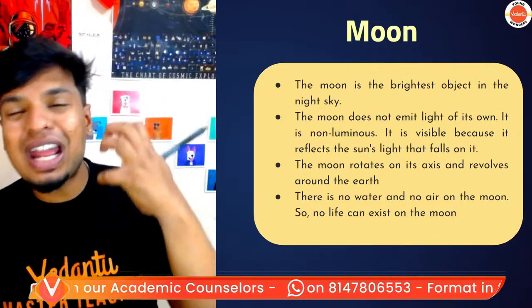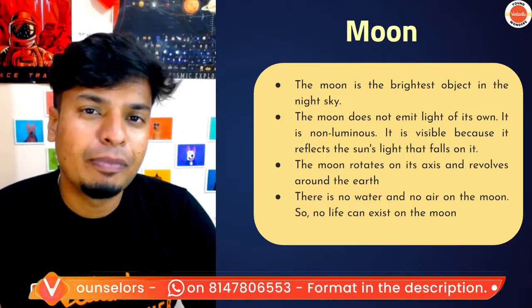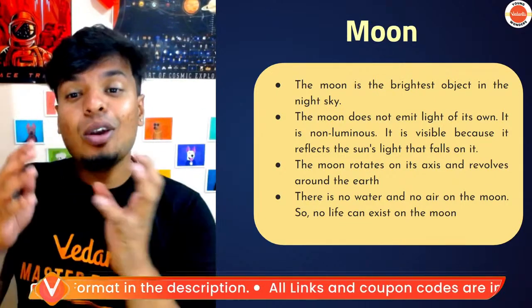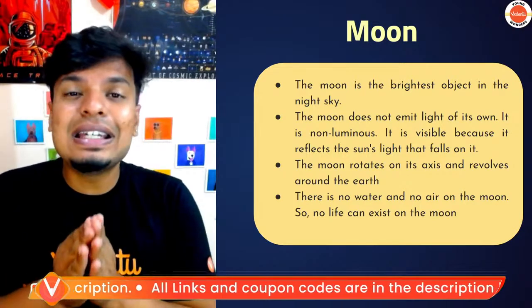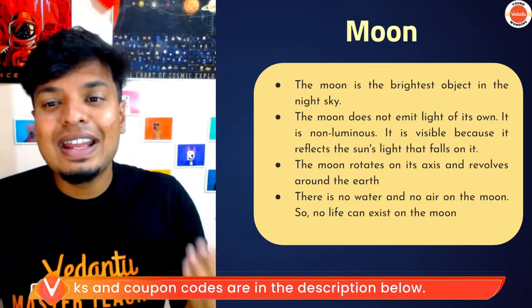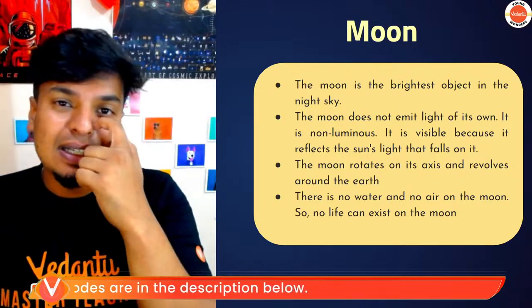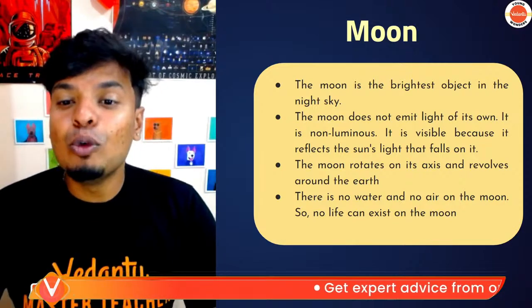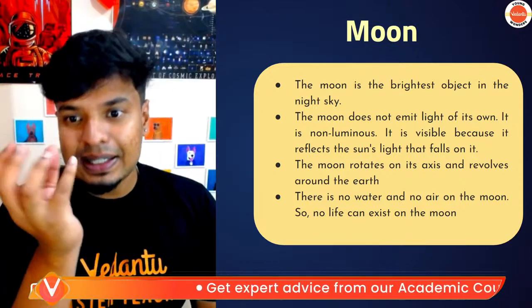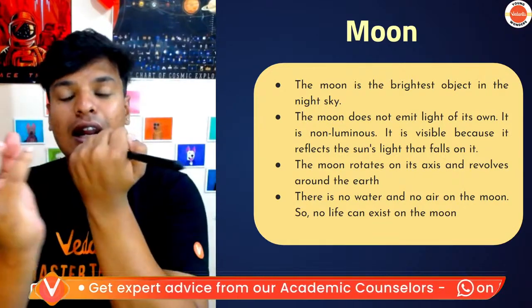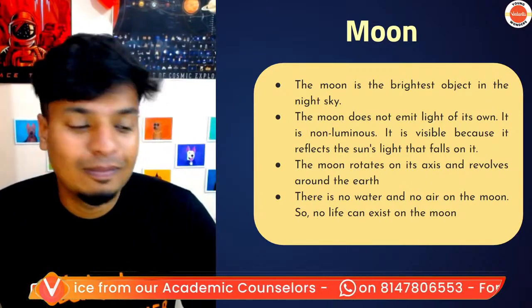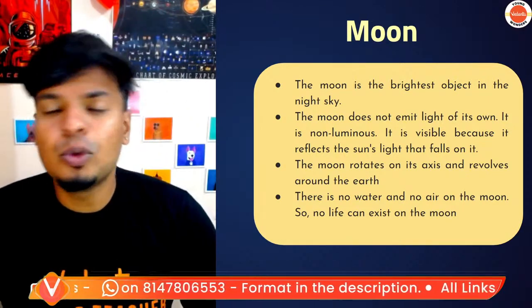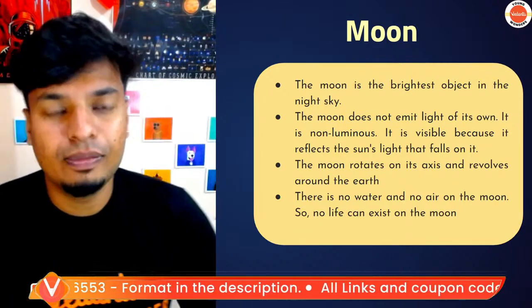Yes. Now, why is moon very amazing? Moon is the brightest object in the night sky. But is moon a luminous body? No. Moon is a non-luminous body because it doesn't emit its own light. It just reflects the light that is falling on it from the sun. The moon also rotates on its own axis, at the same time revolves around the earth. And there is no water, no air, nothing on the moon, so life cannot exist on the moon.